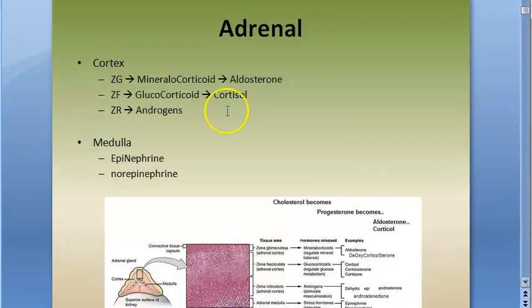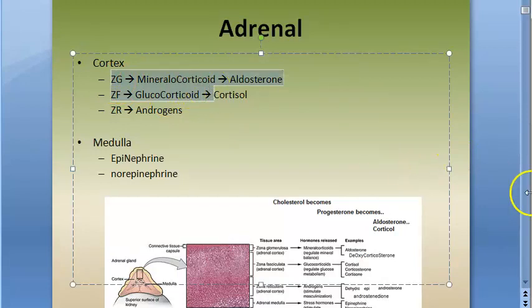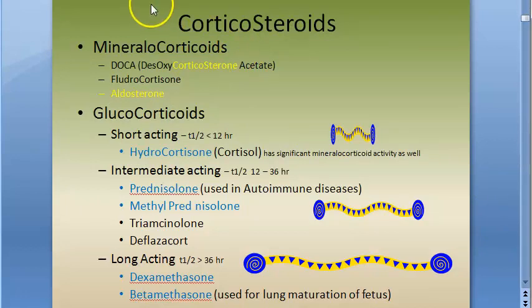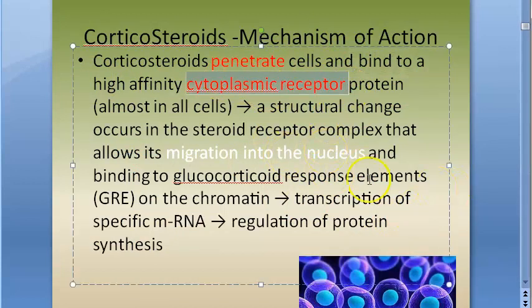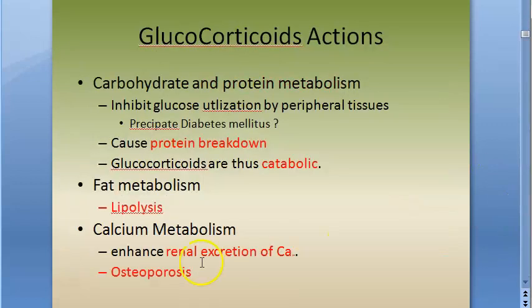The adrenal cortex makes glucocorticoids and mineralocorticoids, so there are many corticosteroids. Mechanism of action: they penetrate the cell and bind to the cytoplasmic receptor. The receptor is in the cytoplasm. Then they go into the nucleus, start transcription of RNA, and start making some proteins.